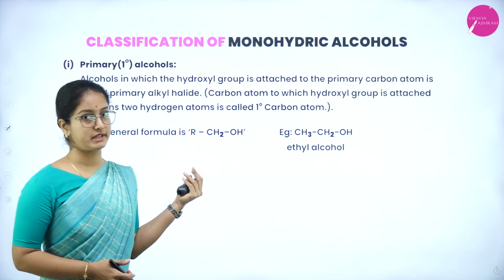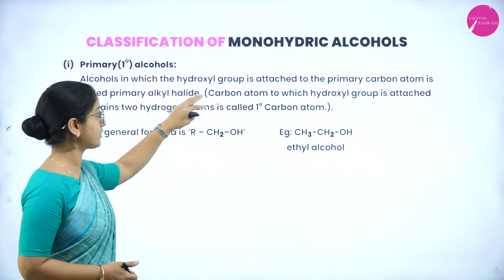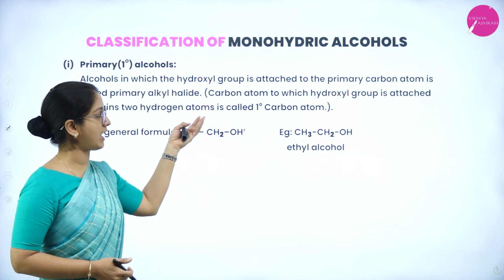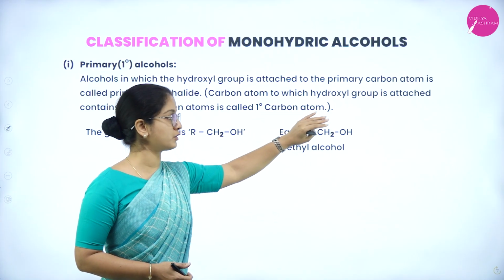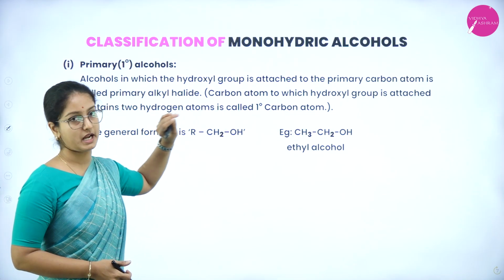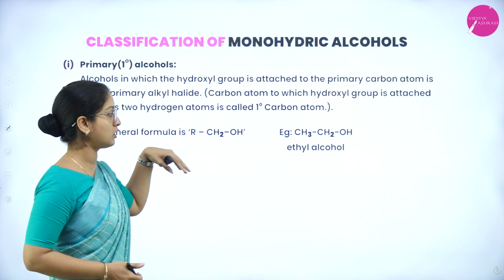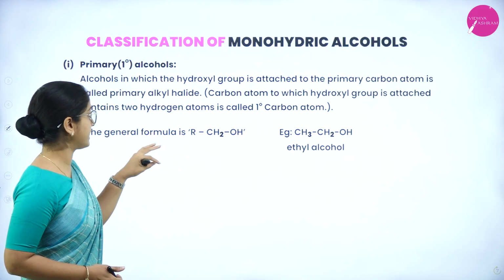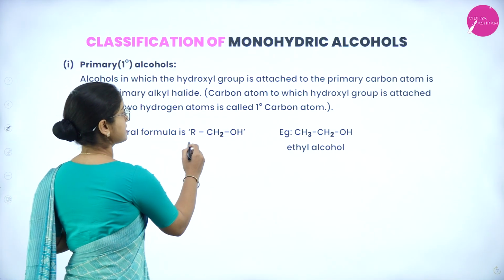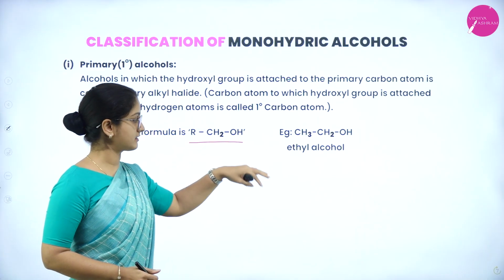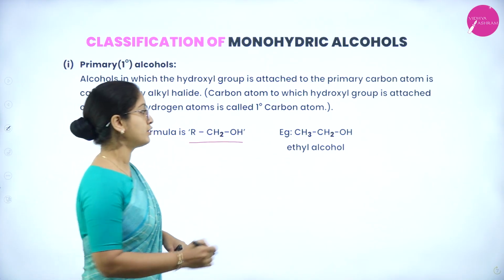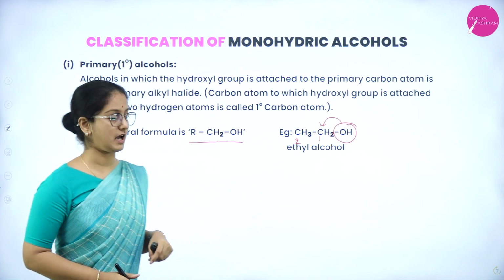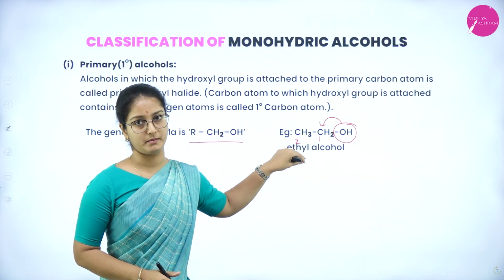In that, first one is primary alcohol, wherein alcohols in which hydroxyl group is attached to the primary carbon atom, and that primary carbon atom of an alkyl halide should have hydroxyl group attached to it is called primary carbon atom, and the alcoholic group attached to it is called as primary alcohol group. Now the example is given with the general formula RCH2OH. And then example is ethyl alcohol. So this OH group is attached to the first carbon atom and this is second carbon atom. So therefore it belongs to primary alcohol.